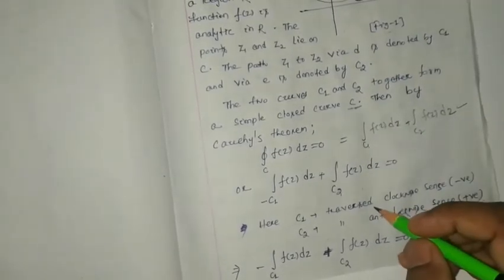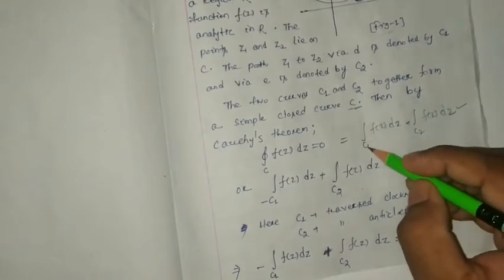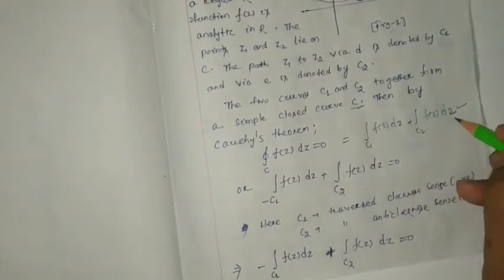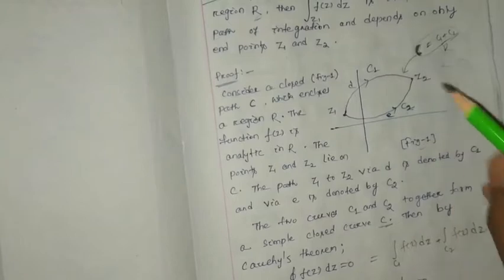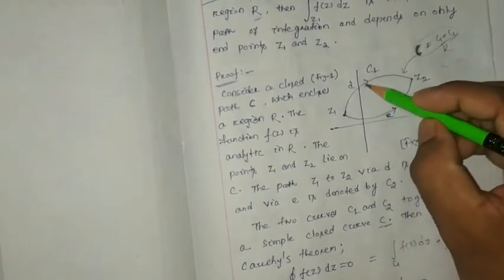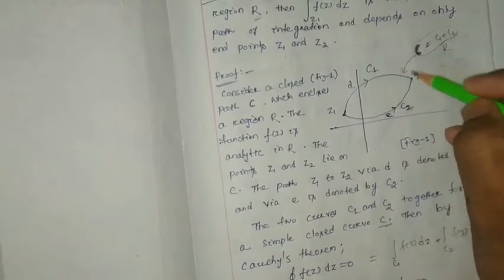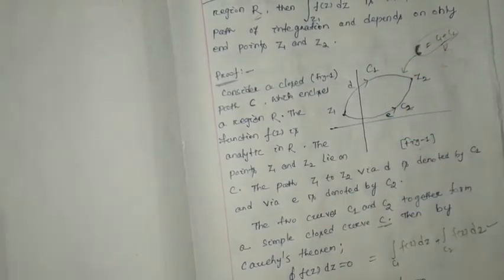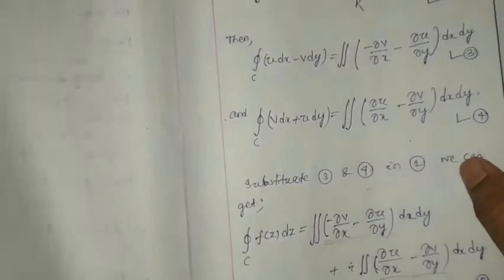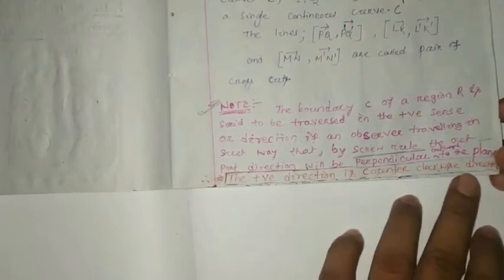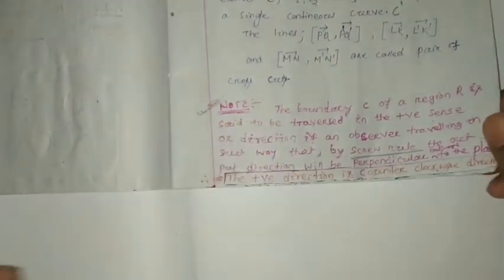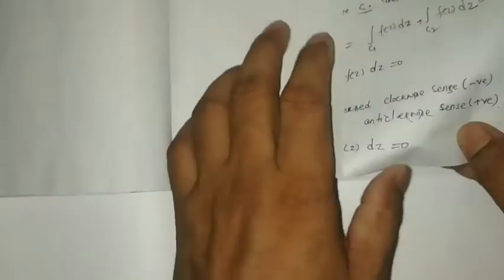Okay, here C1 F(z) dz plus C2 F(z) dz, but from this figure we can see C1 is along the clockwise direction, C2 is counterclockwise or anti-clockwise direction, and we have discussed previously that counterclockwise is the positive direction, so obviously clockwise is going to be considered negative.